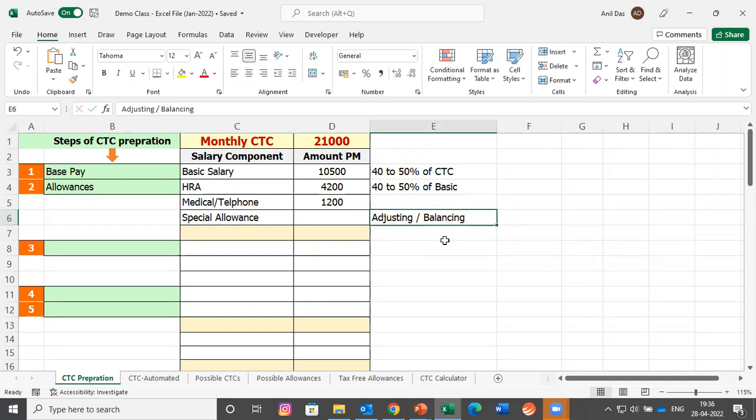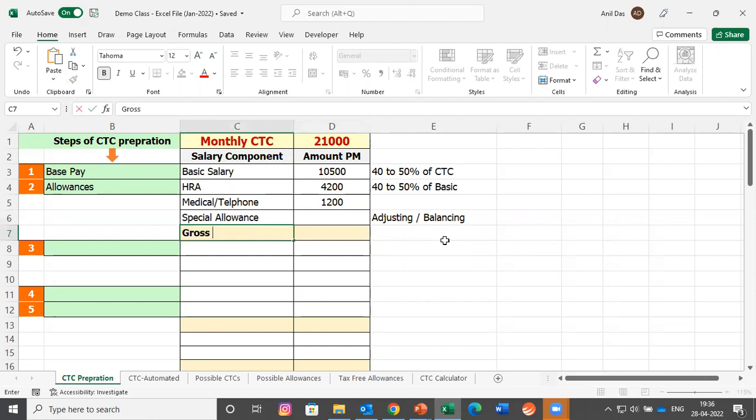Whatever amount comes as a difference at the last, they would mention that amount in special allowance to match the required CTC of 21,000. So let's follow the same practice, whatever the rest of the HR professionals are doing. We are also leaving this column blank for the time being. And the amount we would be putting here would be the difference amount, adjusting amount or balancing amount.